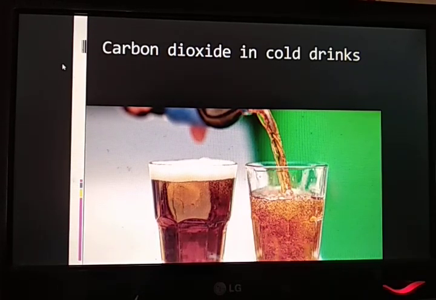So I hope that you students have understood the terms solubility, solute, solvent, solution and saturated solution.